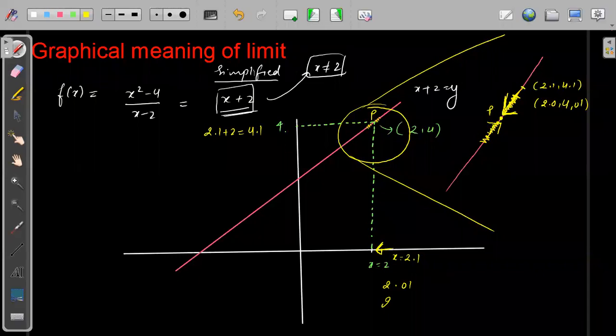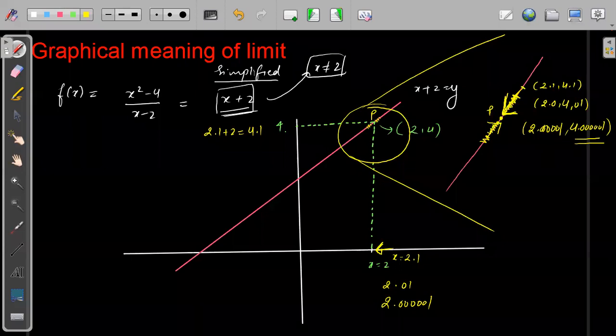Let's take a point 2.000001, with five zeros. This makes 4.000001, which is closest to 4 so far. So as close as I move towards x equal to 2, the function takes closer and closer values to 4. As close as I move to 2, the function also gets as close to 4.